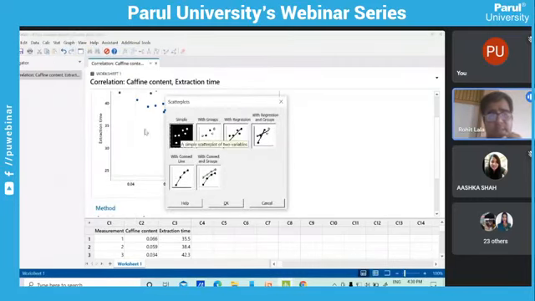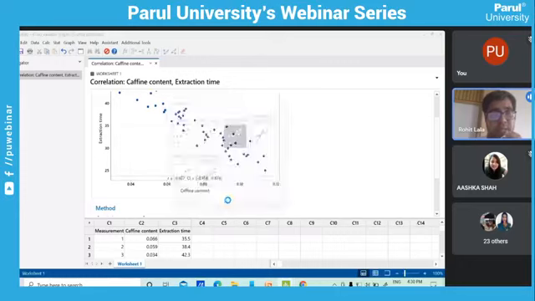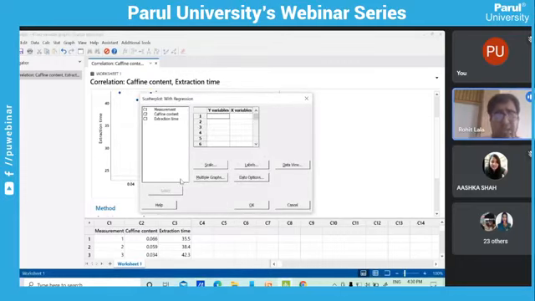As the simple scatter plot we have seen when we ran the correlation test, we will now see the scatter plot with regression line. But here, when you plot a scatter plot with regression line, you should know which variable is dependent and which variable is independent. Obviously, extraction time affects the caffeine content. So extraction time is our x variable, whereas caffeine content is affected, and that is our y variable.